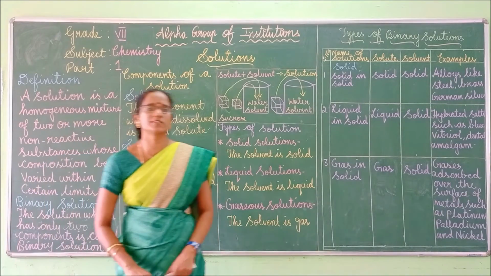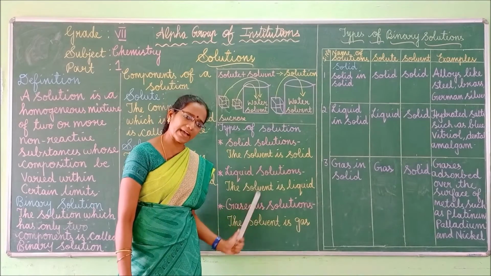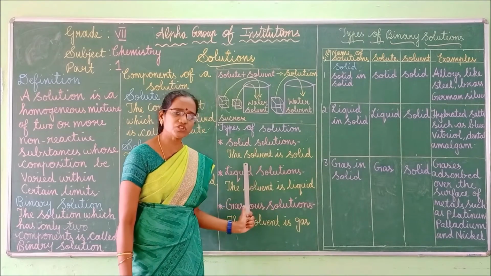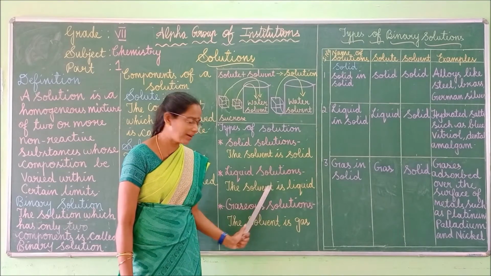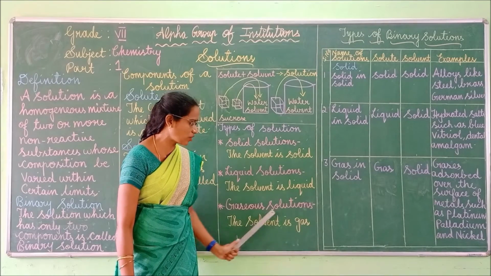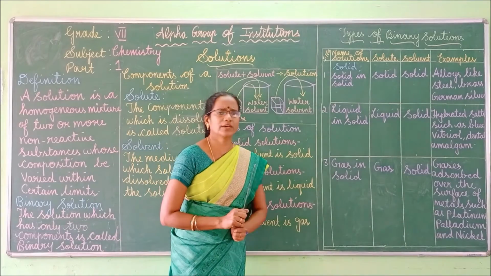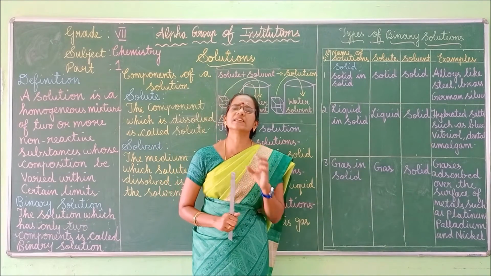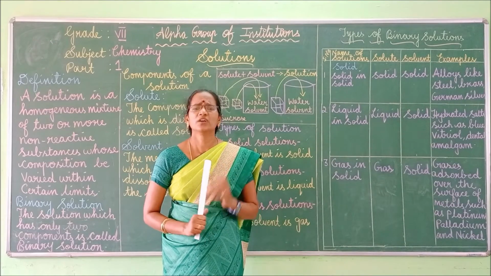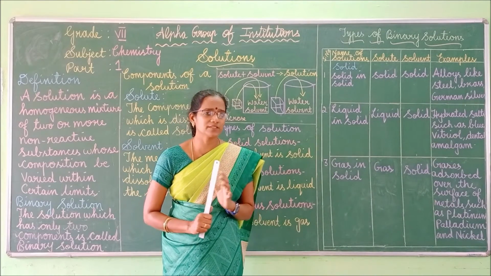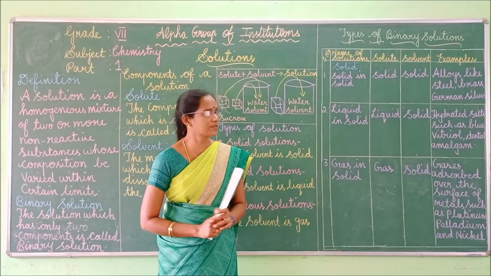Understood? What are the three groups of solution, children? The three groups of solution are solid, liquid, as well as gas. For solid solutions, the solvent is solid. For liquid solutions, the solvent is liquid, and for gaseous solution, the solvent is gas. Got it? Next, based on the physical state, physical nature of the solute and solvent, we can classify the binary solution into 9 types. How many types? 9 types.